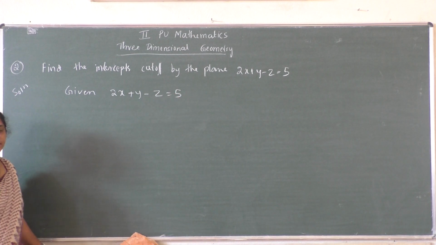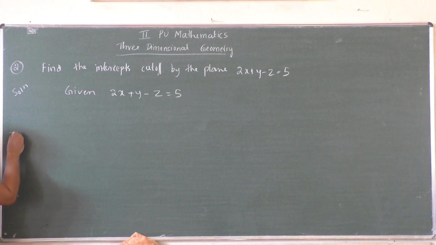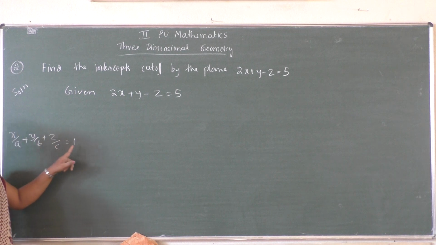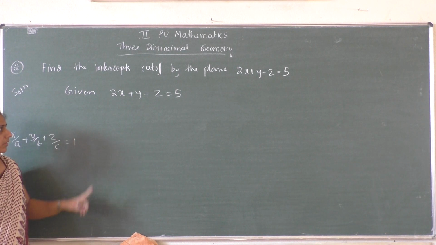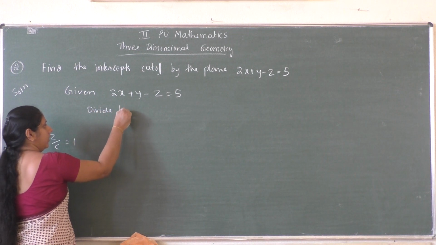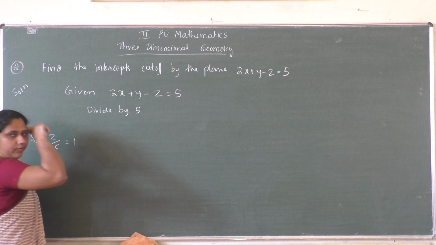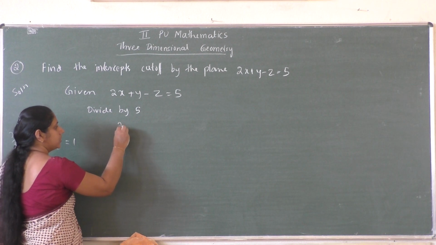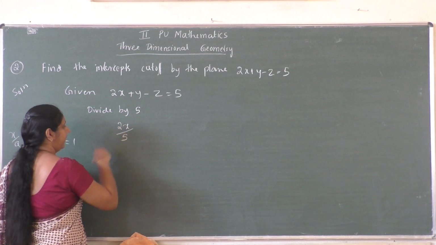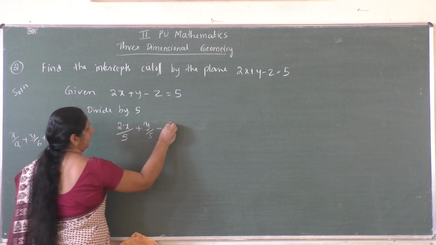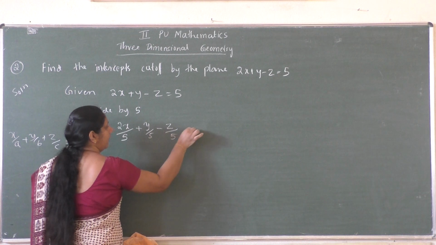You have to convert the equation into the form x by a plus y by b plus z by c equal to 1. So on the right hand side we have to get 1, so divide the equation by 5. If we divide the equation by 5, what will we get? 2x by 5 plus y by 5 minus z by 5 equal to 1.